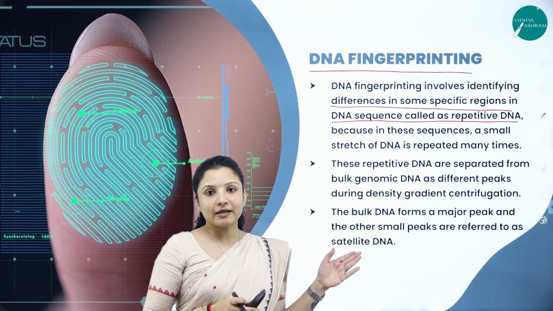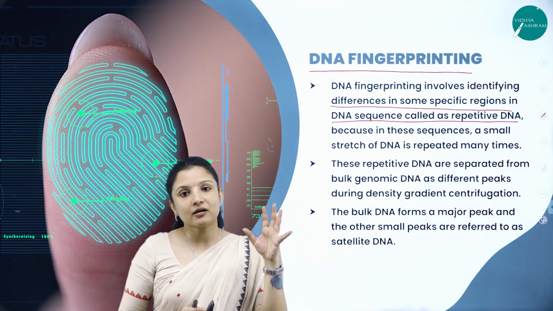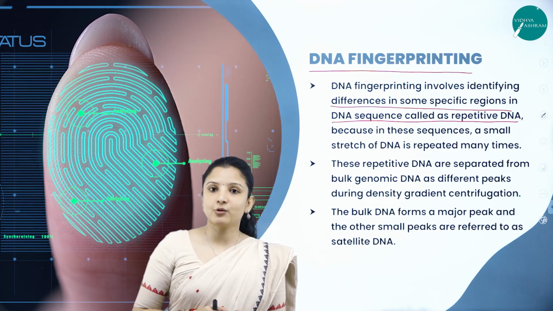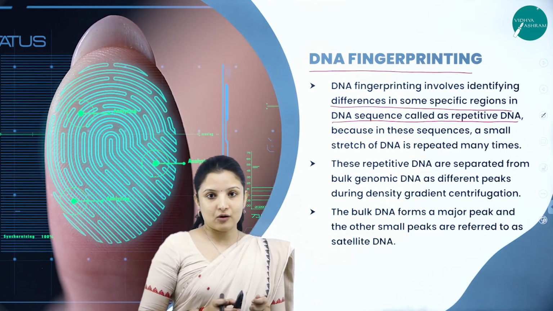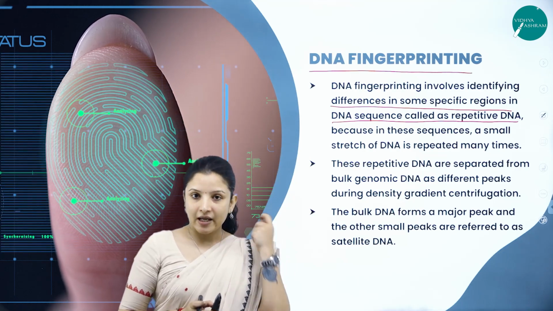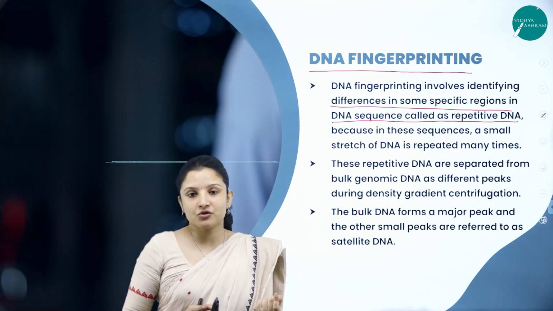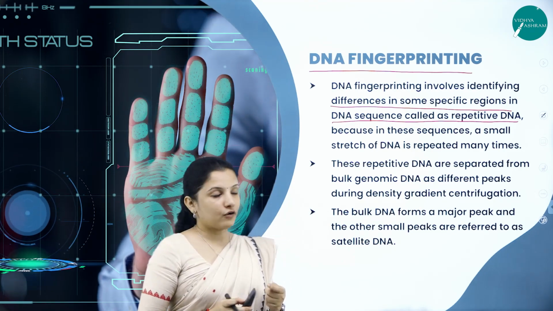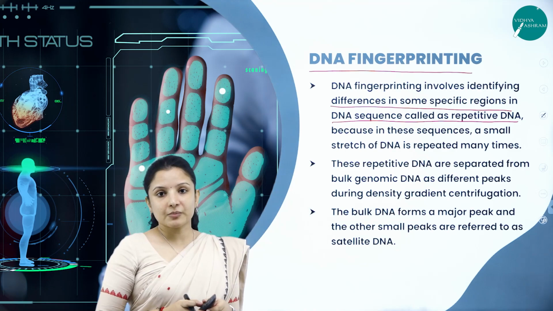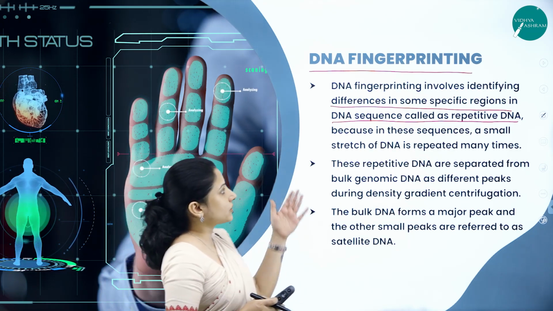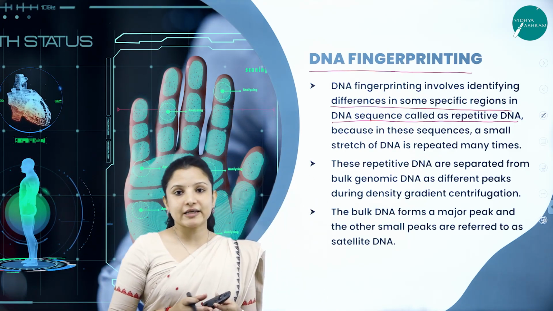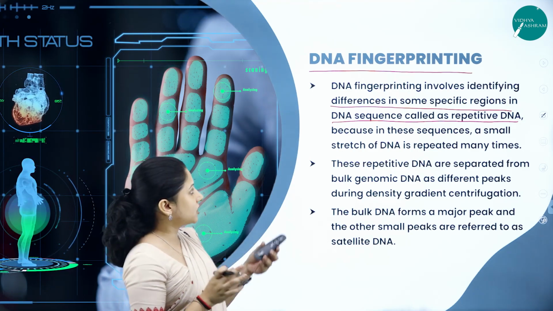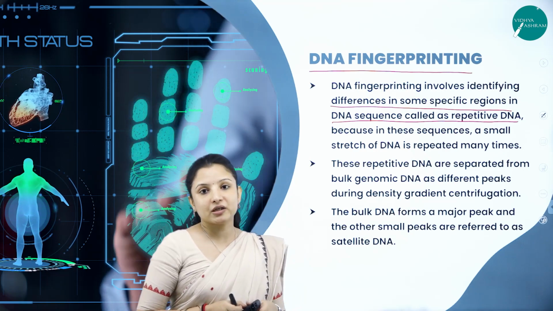So based on that, whoever has done the crime, by identifying that person's DNA sample and sequencing it, the culprit can be found out through either his hair or any skin tissue or through his nail or any small part that is available of him. So that is why DNA fingerprinting is very important. It mainly involves identifying the differences in some specific regions of the DNA, called repetitive DNA.